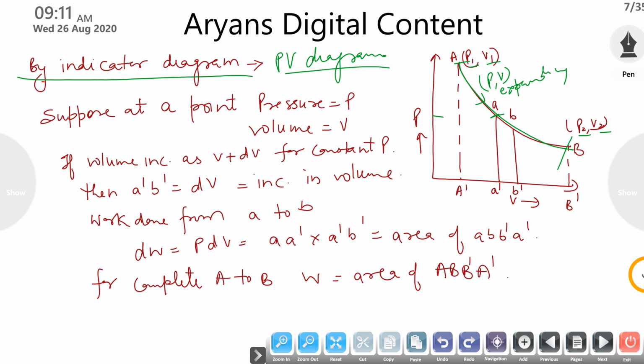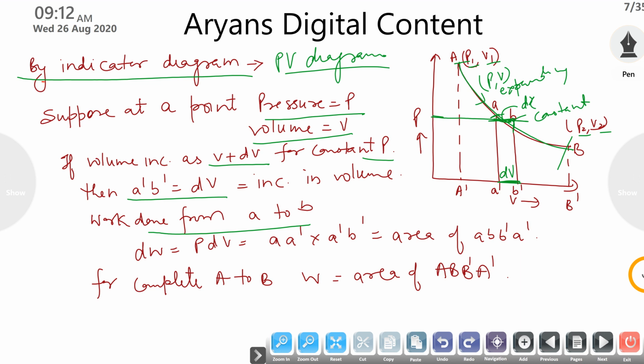Now assume some small distance dx, for which the pressure remains constant. These are the same assumptions that we used in the last slide. So if pressure is P and volume is V, and the volume increases by a small quantity, V plus dV, at constant pressure P, then this is the change in volume, this is dV. And the work done from A to B for this small distance is, what is the work done?